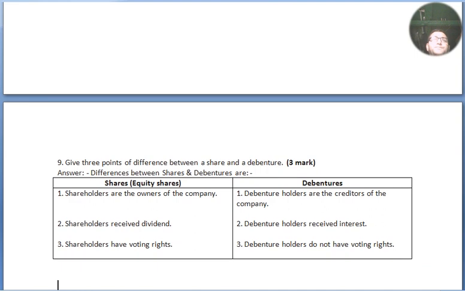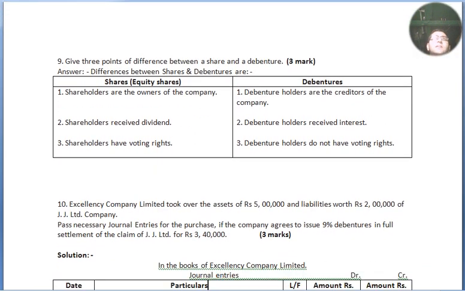Question number 9. Very easy question. Give 3 points of difference between a share and debenture, for 3 marks. In our institution, wherever we are learning commerce, every accountancy teacher used to make us remember this so that we will not forget in our life. Even I have remembered till now. Please try to remember this.